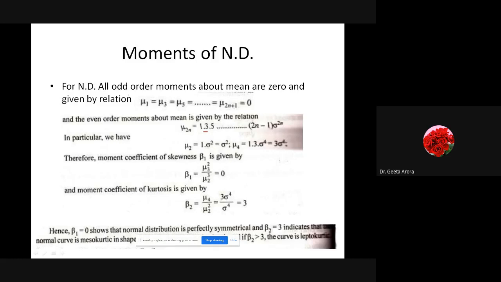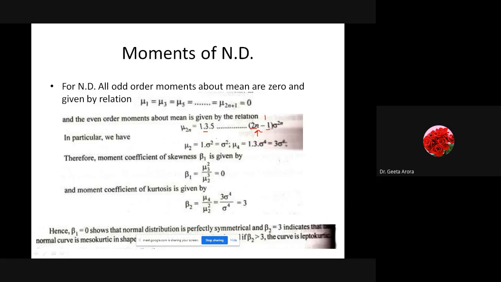So if I have to calculate mu2, the smallest moment of the even order, how will we calculate it? By putting the value of n as 1, we will get the value of mu2. Mu2 is equal to 1. Why are we getting only 1? Because if I put n as 1, the last limit is 2 into 1 minus 1, which gives me 1 here.